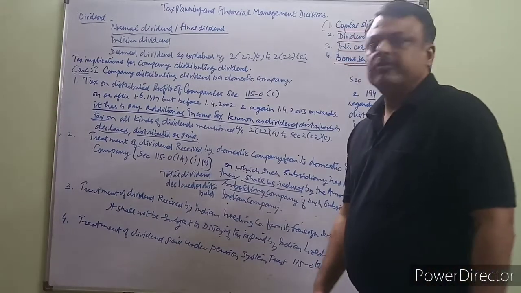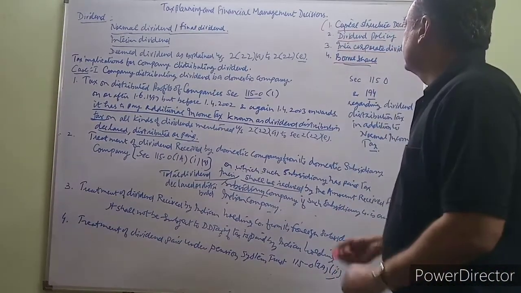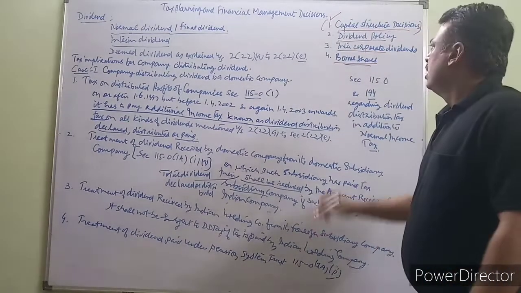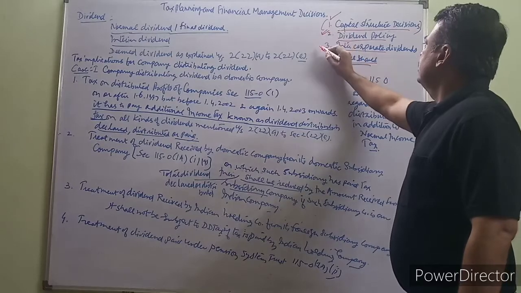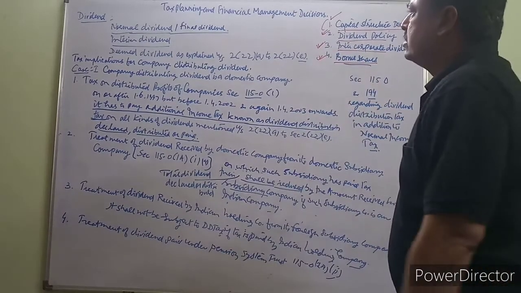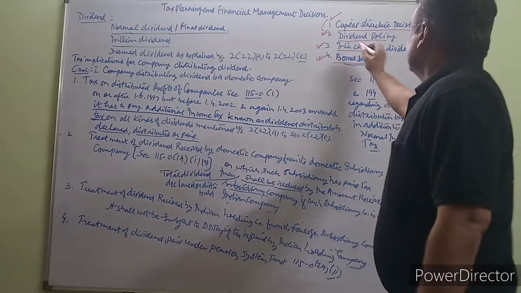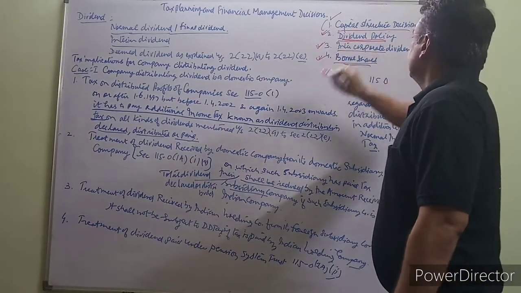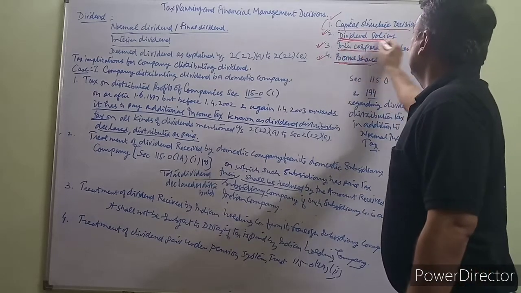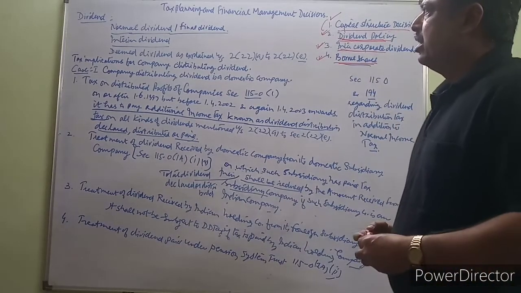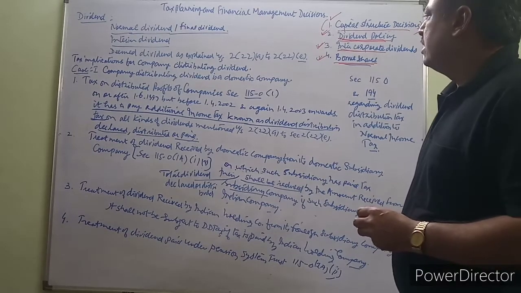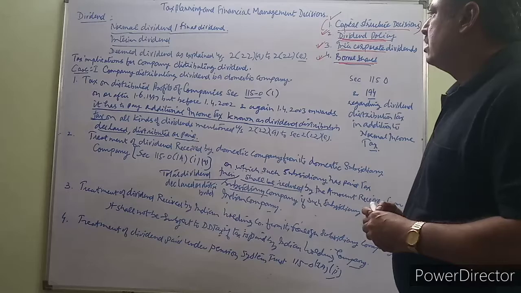Under tax planning and financial management decision, we have discussed capital structure decision, dividend policy, intercorporate dividend, and bonus shares. I will discuss dividend policy decisions as they impact intercorporate dividend and bonus shares also. So, dividend policy decision. We have already explained the meaning of dividend in the previous lecture.